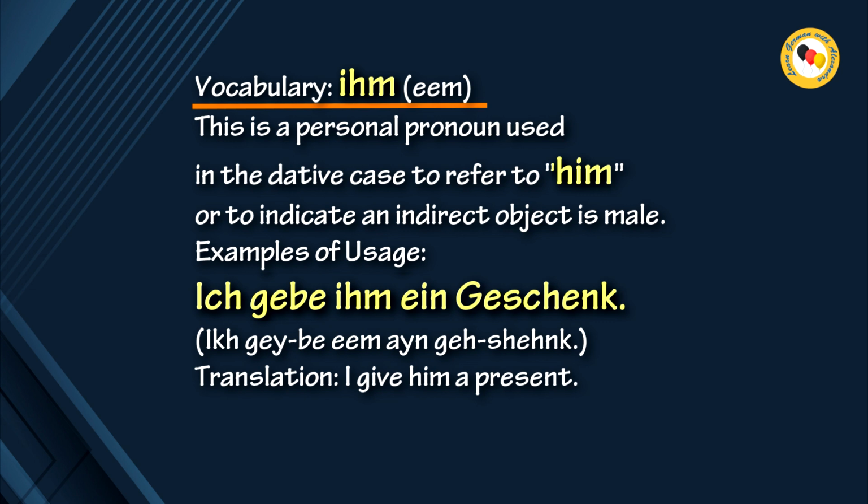Vocabulary: Ihm. This is a personal pronoun used in the dative case to refer to him or to indicate an indirect object is male. Examples of usage: Ich gebe ihm ein Geschenk. Translation: I give him a present.